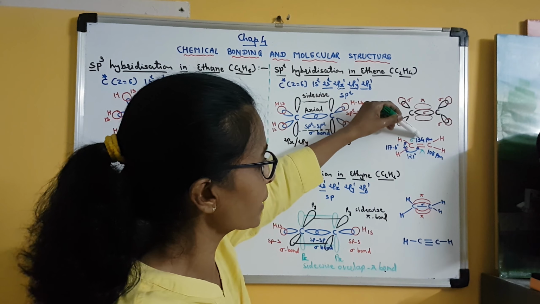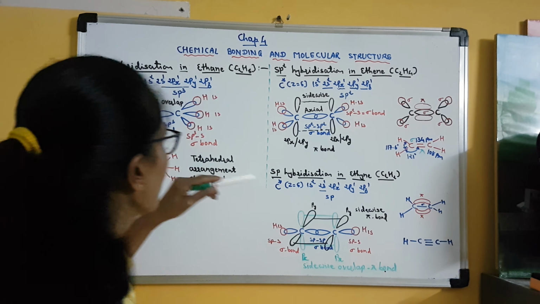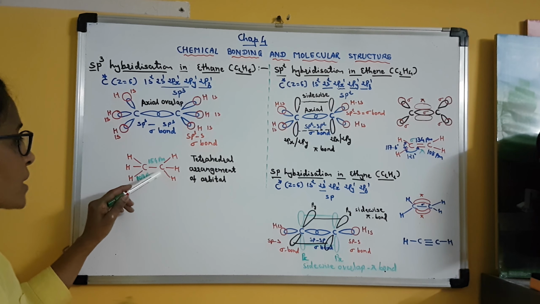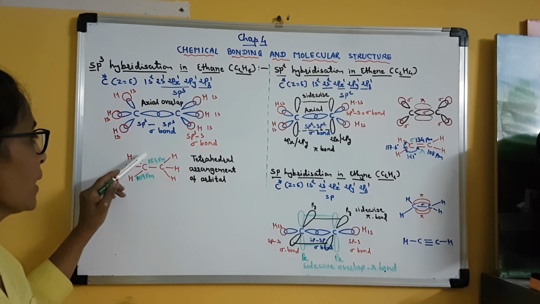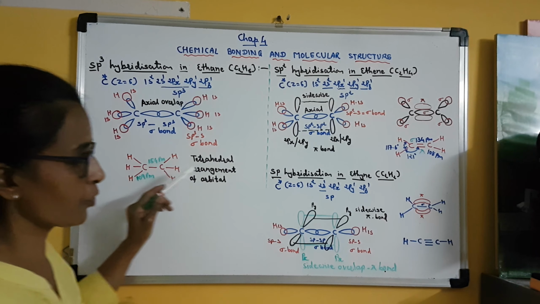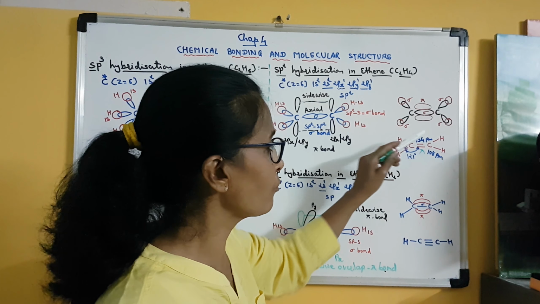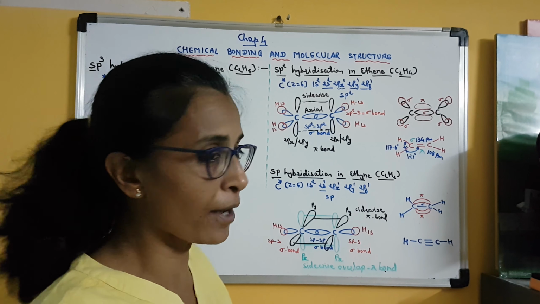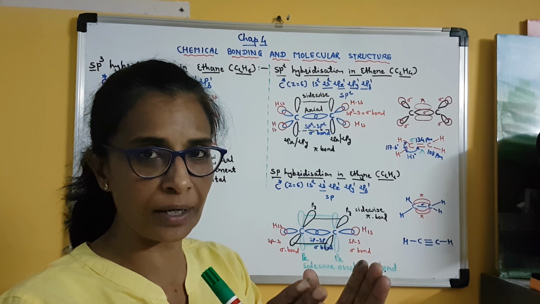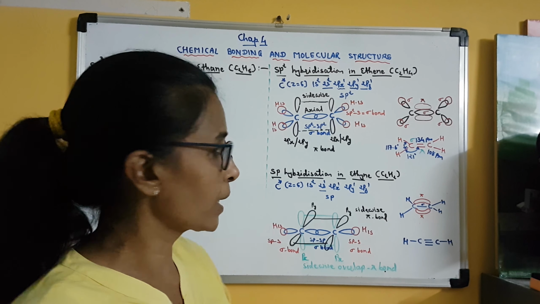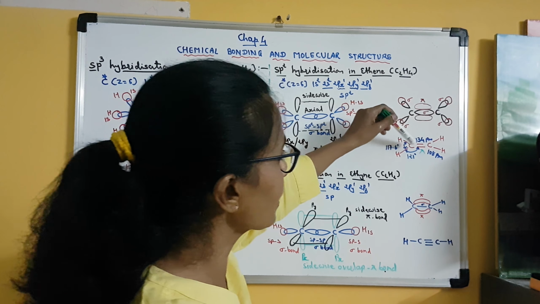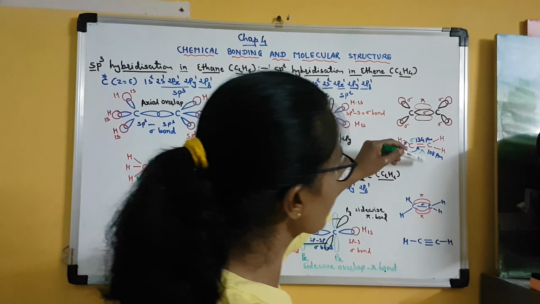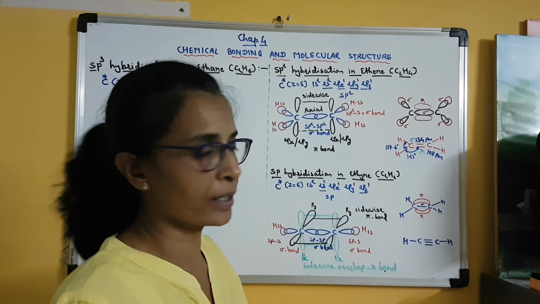Got it? Now here you can see the bond length. The carbon carbon bond length is 134 picometer. It was 154 picometer in ethane. So if it is a carbon carbon single bond, then the bond length is 154. But when it is a double bond, then the bond length is 134 picometer. And this also we have studied: shorter is the bond length, stronger will be the bond. Clear? So here the carbon carbon double bond length value is shorter than the single bond length value, and so this double bond is stronger. Clear?